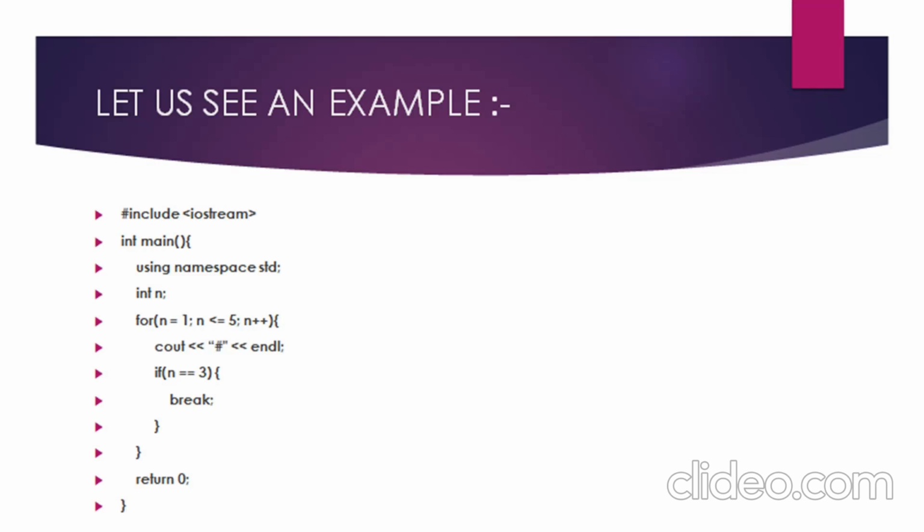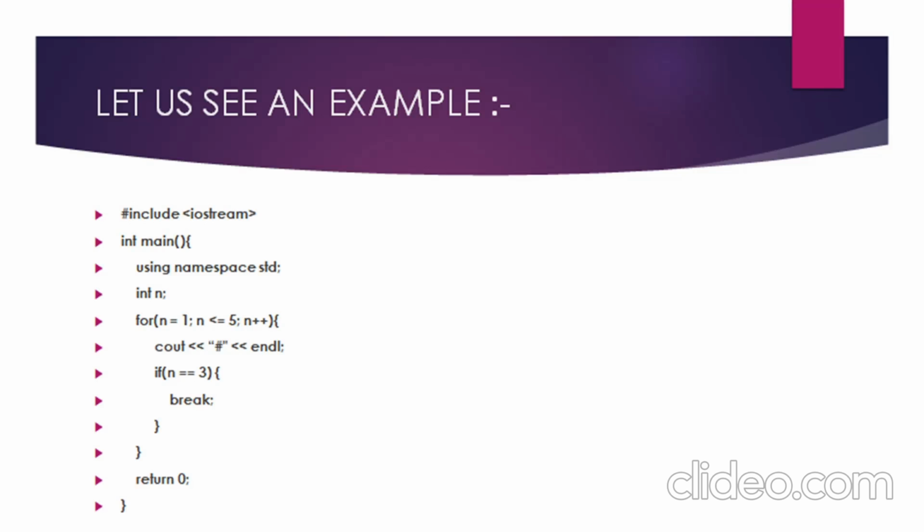While this loop operates, we want to print our hash symbol, that is why we have given it in the cout statement. And then we have applied one if condition that when n is equal to 3, we want to break the loop. That means according to this program, what should be the output of our program? There should be 3 hash symbols printed.